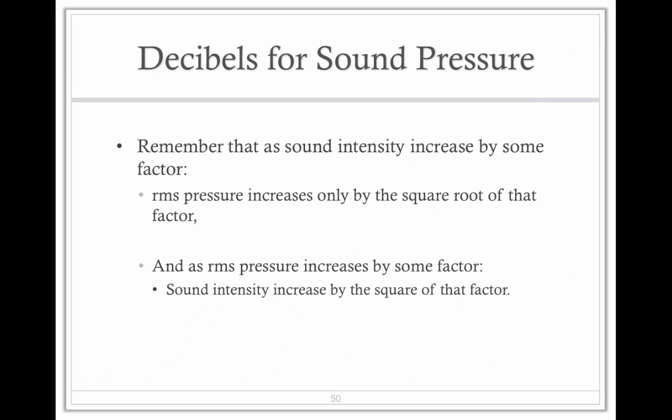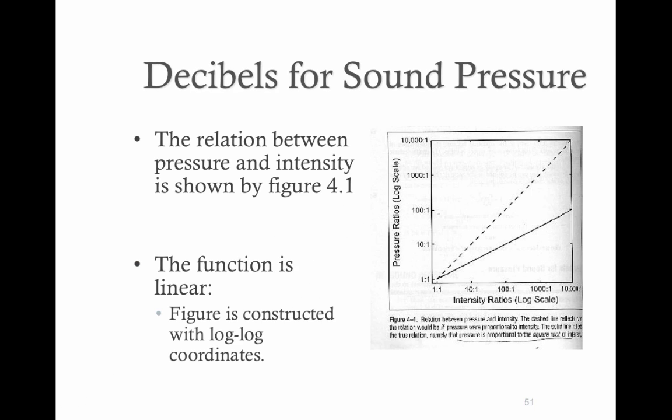So as sound intensity increases by some factor, the root mean square pressure increases only by the square root of that factor. And as root mean square pressure increases by some factor, the sound intensity increases by the square of that factor.